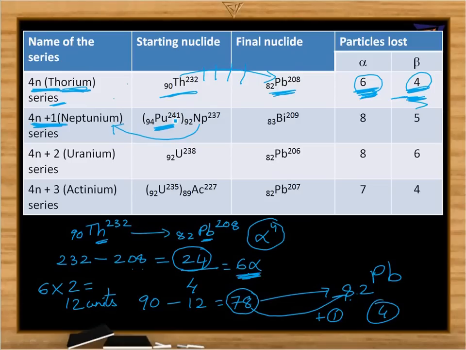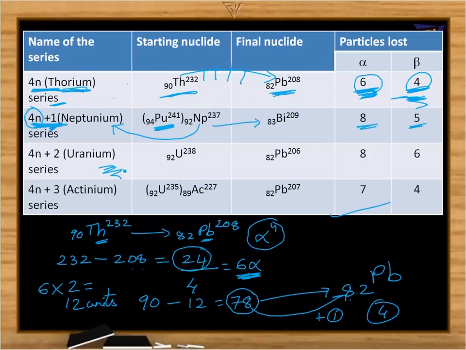So take this plutonium or Neptunium, you divide by 4. Whenever we divide by 4, we get the remainder equal to 1. That is the reason why we are placing them in the 4n plus 1 series. And the end product in this process is 83 bismuth 209. And in this process, 8 alpha and 5 beta particles are ejected. You can calculate in the same pattern.